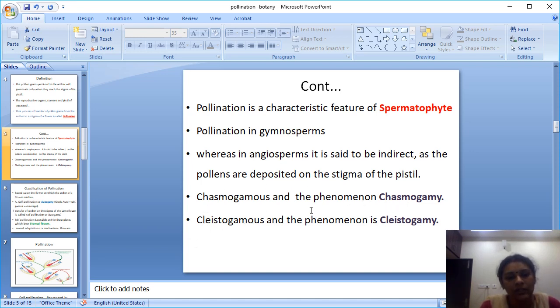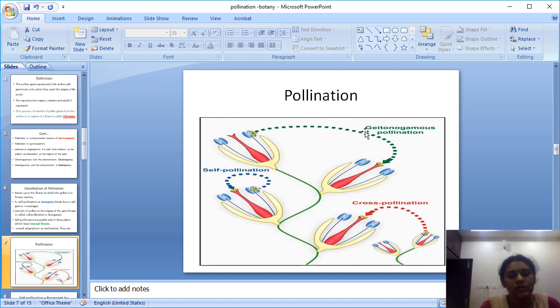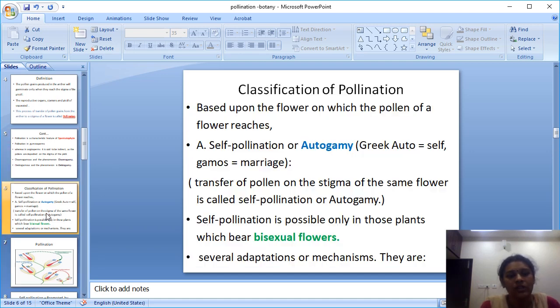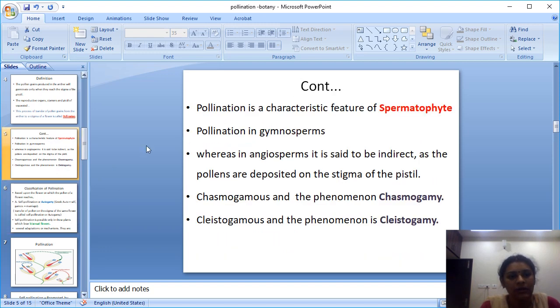The phenomenon of chasmogamous flowers is called chasmogamy, and the phenomenon of cleistogamous flowers is called cleistogamy. What is chasmogamous? A chasmogamous flower is one which is open and has its reproductive parts exposed, and the phenomenon of pollination in it is called chasmogamy. And cleistogamous flowers are those which are closed and do not open, and do not expose the reproductive parts.